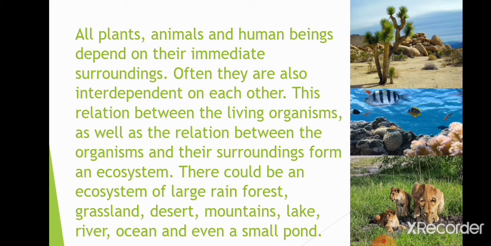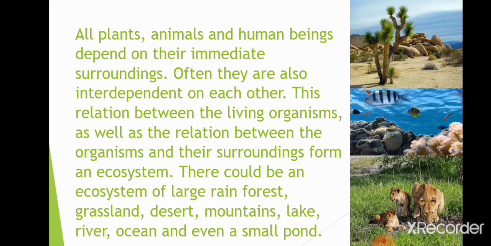It is a relation of interdependence on each other and on their surroundings, with biotic on biotic, abiotic on biotic, and biotic on abiotic. So overall it is an interdependence of all the components of nature on each other, and survival becomes possible. So this is ecosystem.